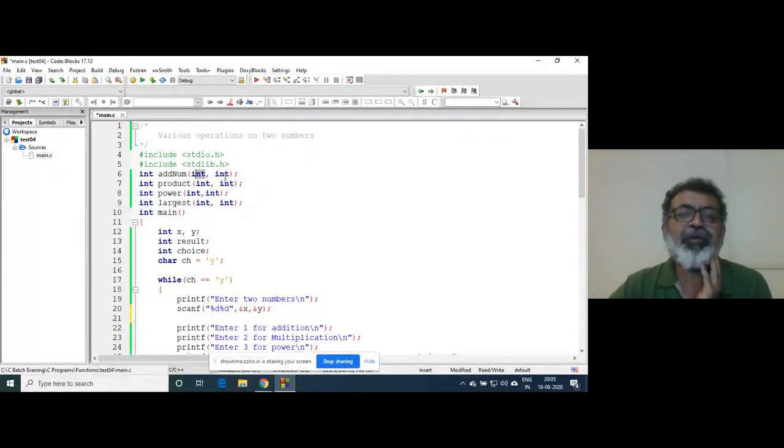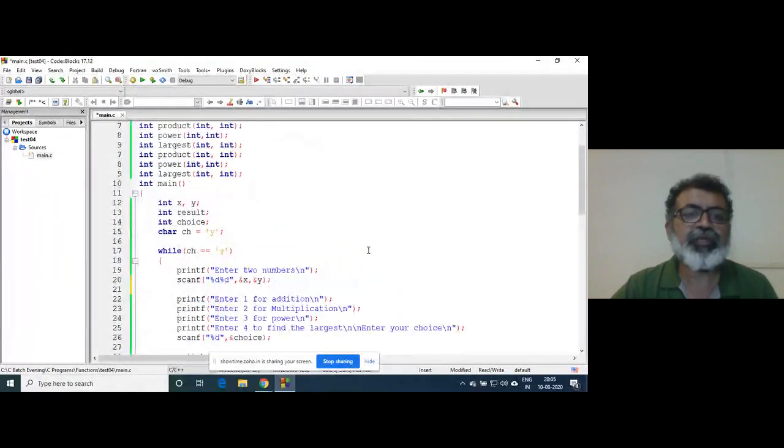So how many are you going to send? Two variables. So first will be int, another will be int. And this is going to be the return type of each of those functions. So this is an intimation to the compiler.